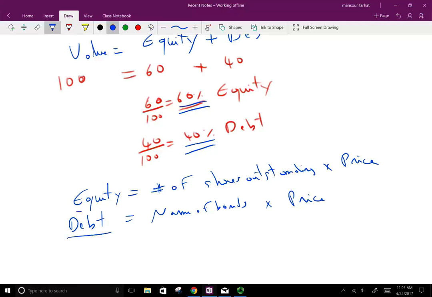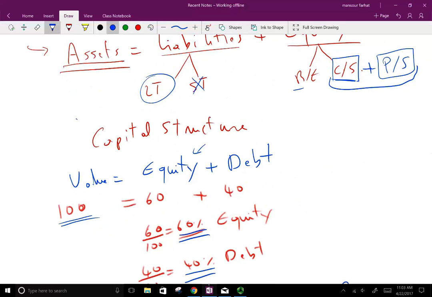So this is how we find the debt, and this is how we find the equity of the company. And once we find the debt and the equity, we can find the total value. I just gave you an example, but this is basically how we find what we call the capital structure.